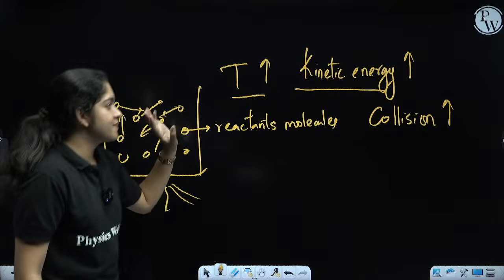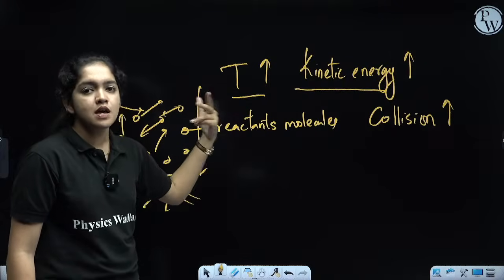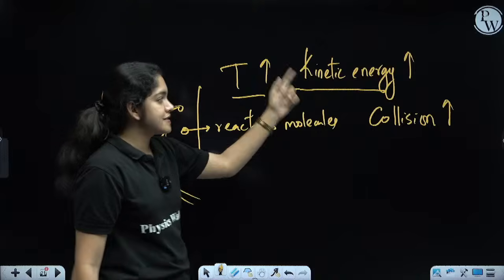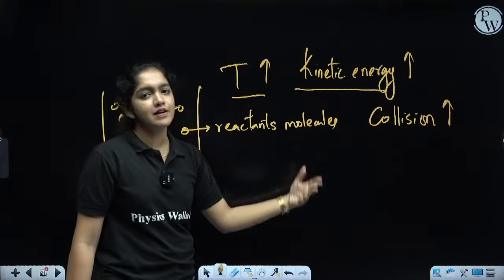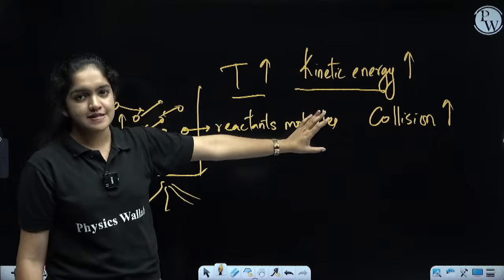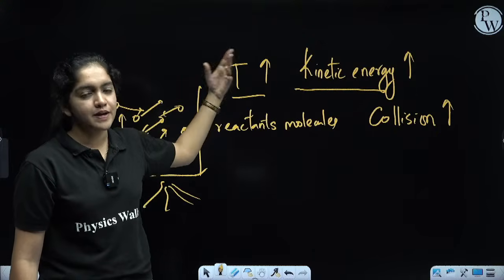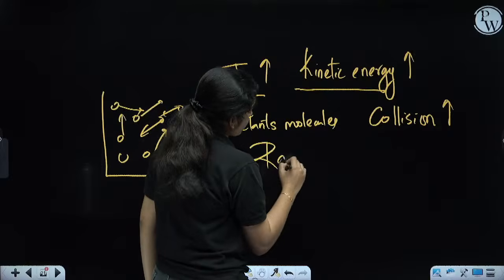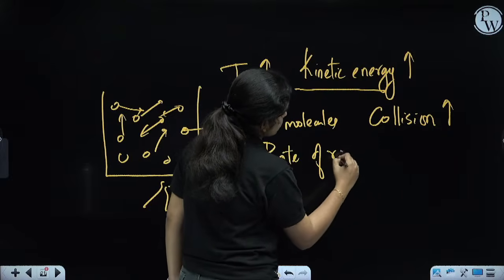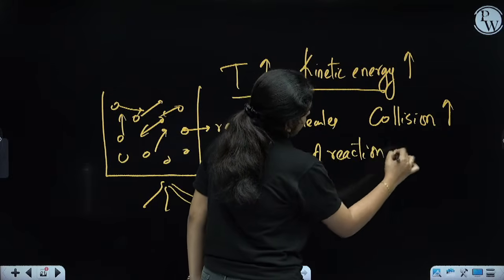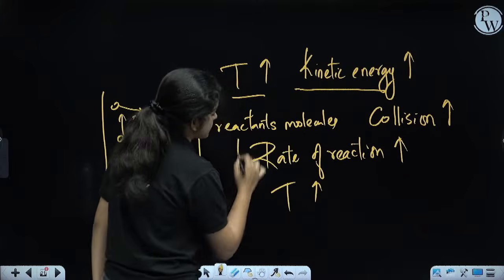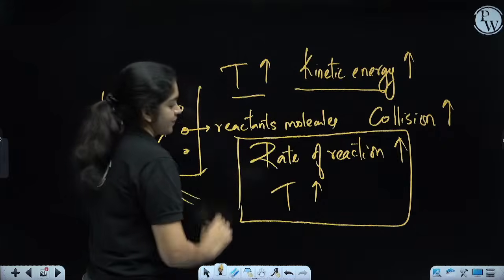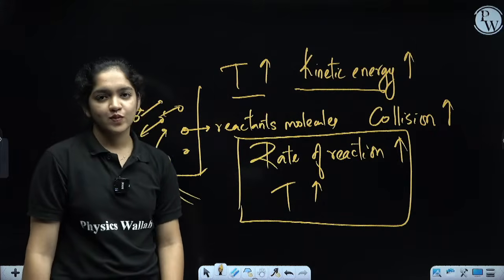When we increase the temperature, what is happening? The reactant molecules move fast and the kinetic energy increases, which in turn increases the collision of the molecules. So when collision increases, the rate of the reaction increases. The rate of the reaction increases when temperature increases. Note it, these points are very, very important. Okay, got it? Clear?